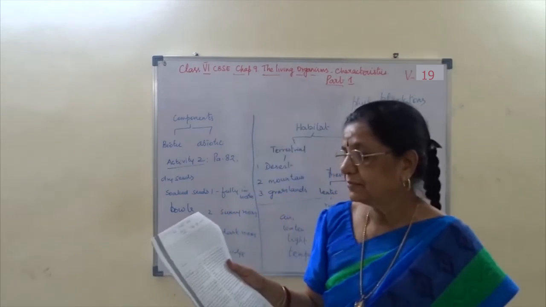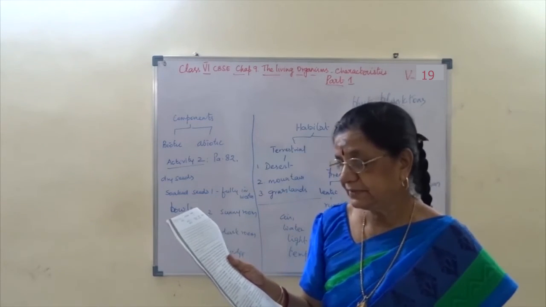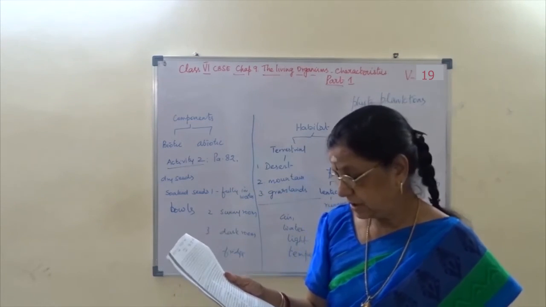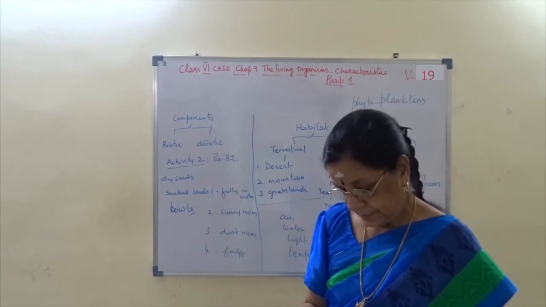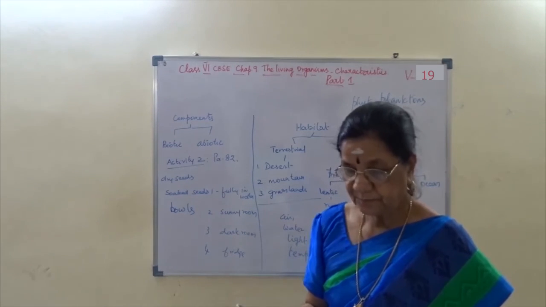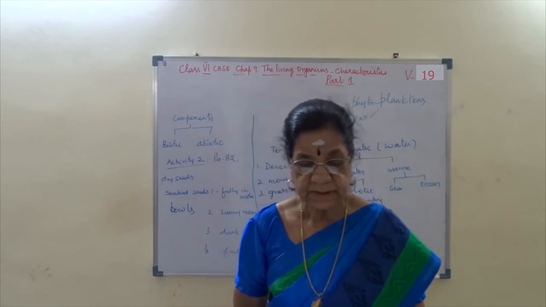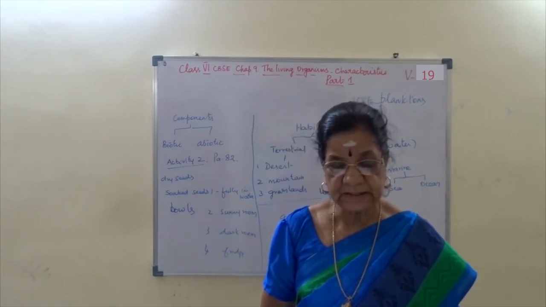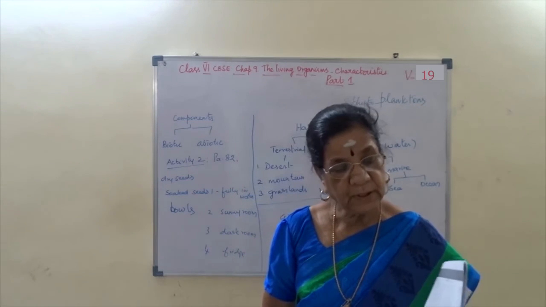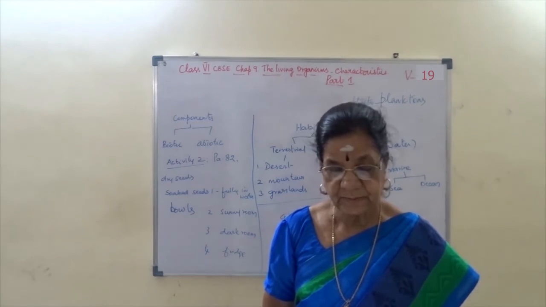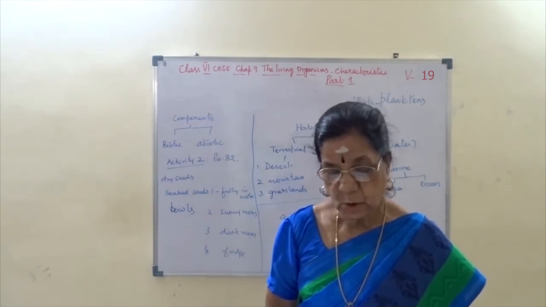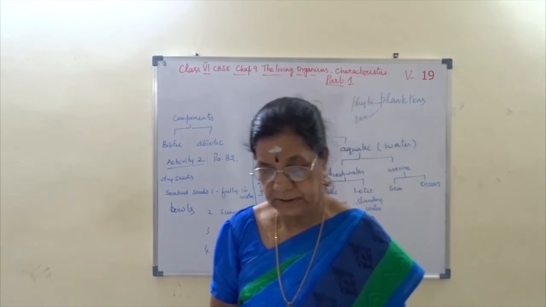I hope you understand. So this is the activity. The next step, page 83. Adaptation does not take place in a short time because abiotic factors of a region also change very slowly.